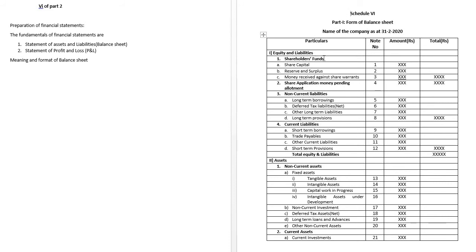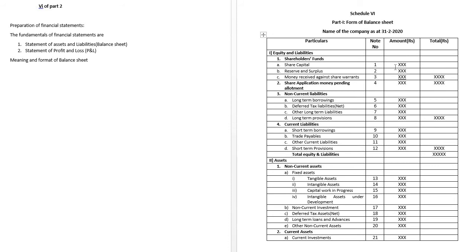This is subcategorized into shareholders' funds, a very important aspect. In that we cover the subhead share capital, for which a working note is available. In case of the balance sheet, only the notes are given, and whatever amount is available, we show the explanation in working notes. Next we have reserves and surplus, note 2, and money received against share warrants, note number 3.